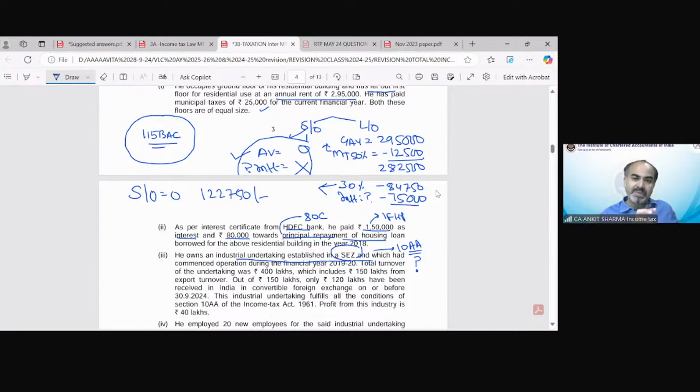In case of PGBP, section 35AD does not allow, 10AA deduction not allowed, and so on. In case of capital gain, what is not allowed in section 115 BAC? In case of clubbing, what is not allowed? 1500 rupees exemption for minor child, not allowed in section 115 BAC. In case of set off, house property loss cannot be set off against other heads, and it cannot even be carried forward. In case of deduction, what deductions are not allowed under section 115 BAC?